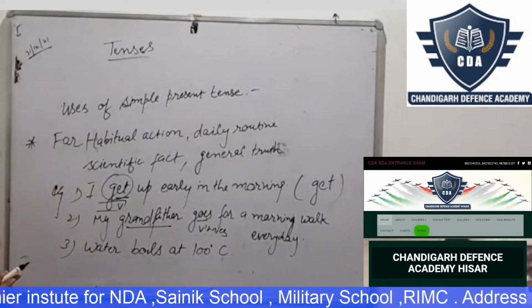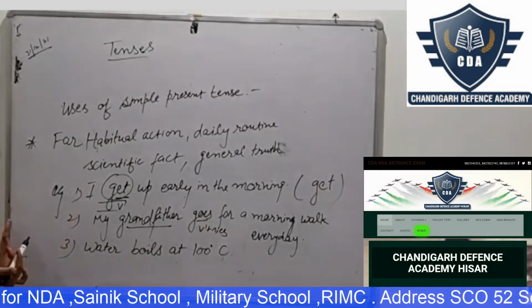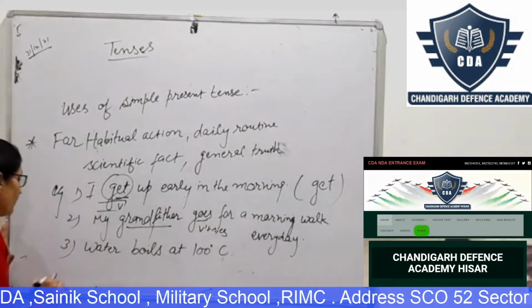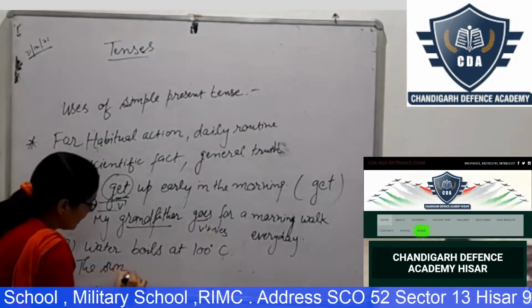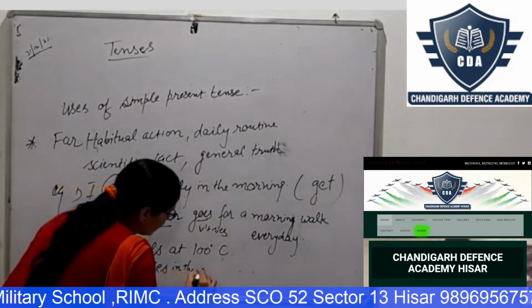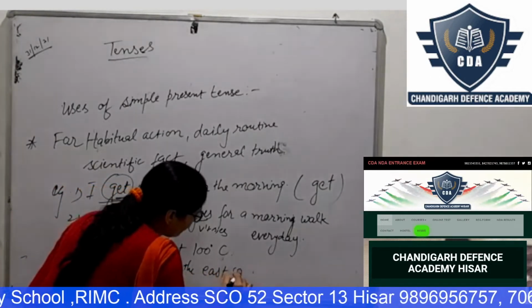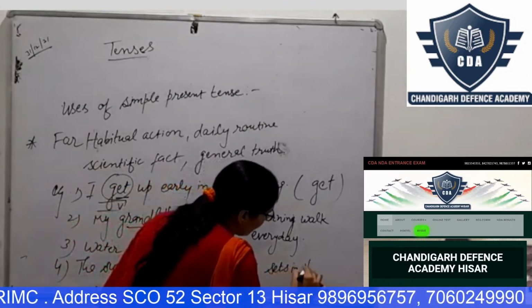And general truth means the sun rises in the east and sets in the west.